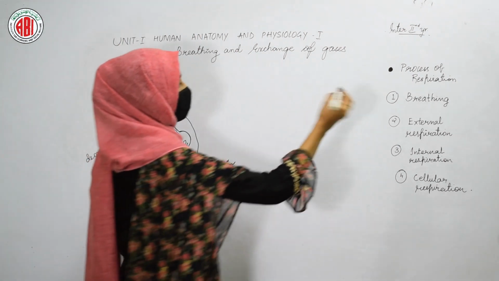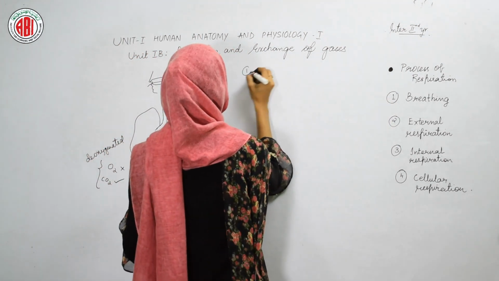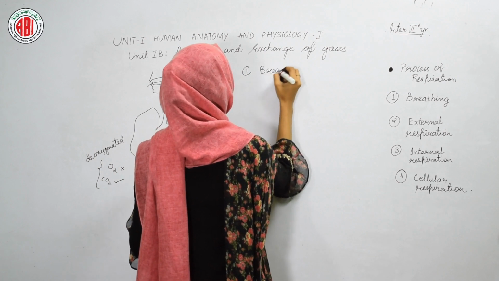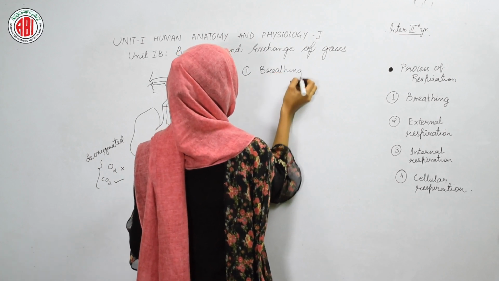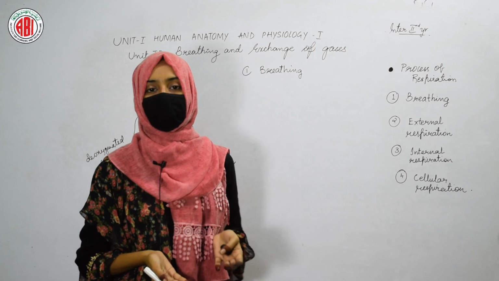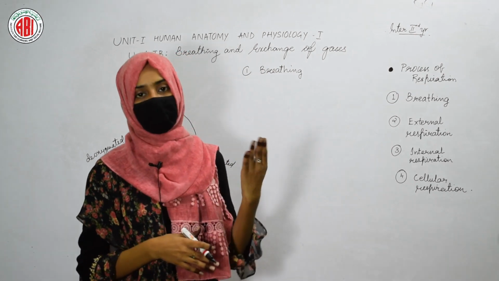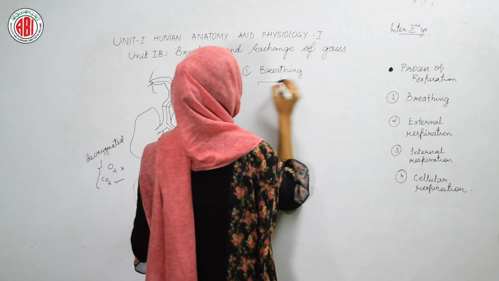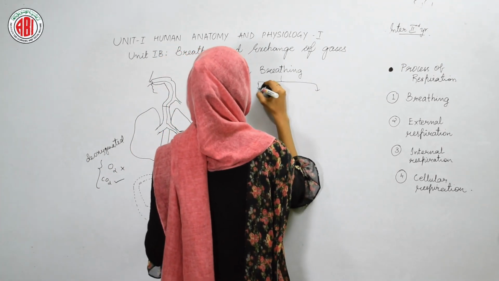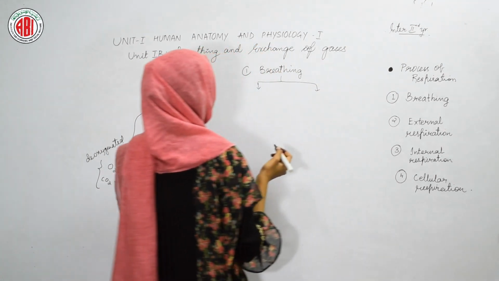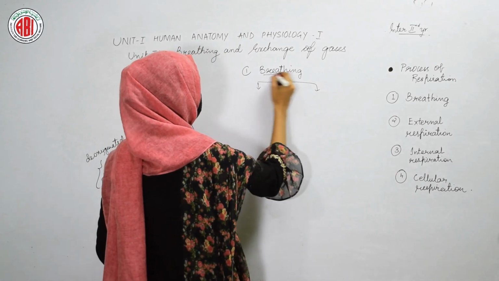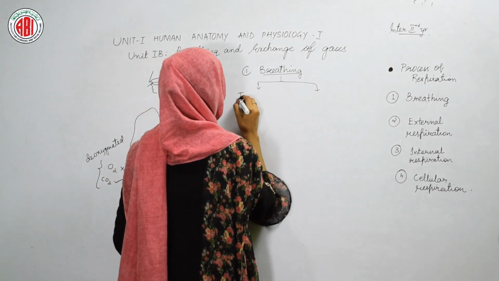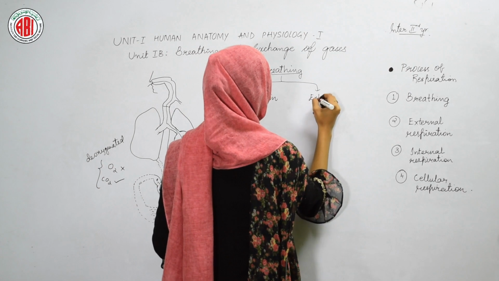Now the first step in the process of respiration is breathing. In simple words, breathing is nothing but taking oxygen in and giving carbon dioxide out. Breathing includes two main steps: inhalation and exhalation.